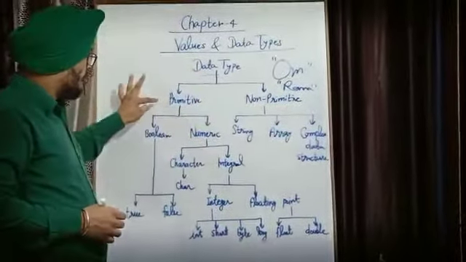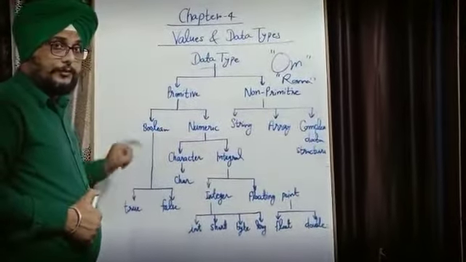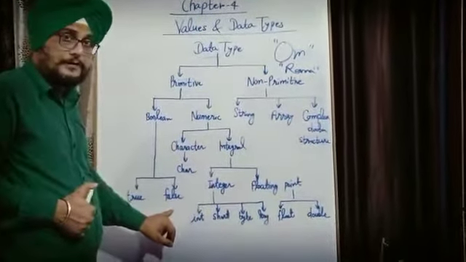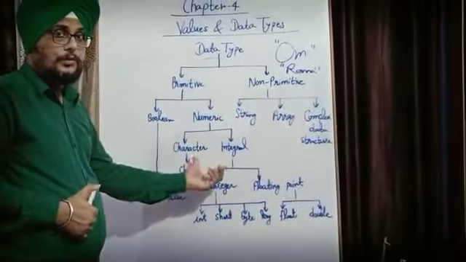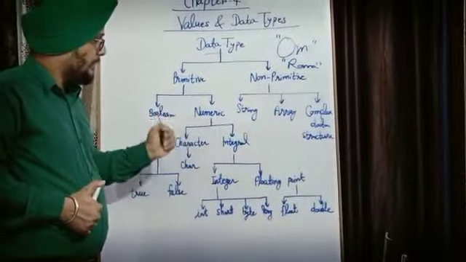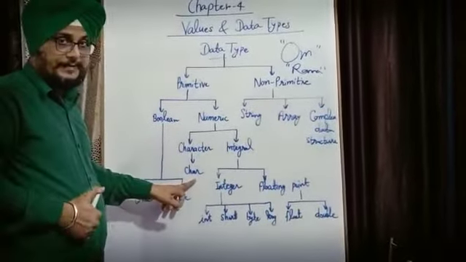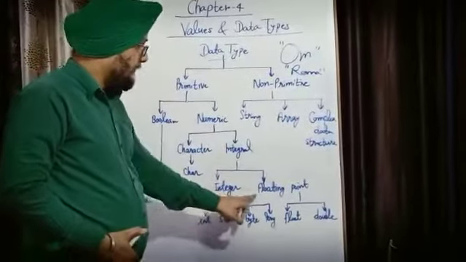Let's come here. Primitive data types are of two types, boolean and numeric. Boolean means only two possible values are there, true and false. And numeric means character and integral. There are two data types under numeric, character and integral. In character, only one data type, char, is there, and in integral, there are two types of data, integer and floating point.